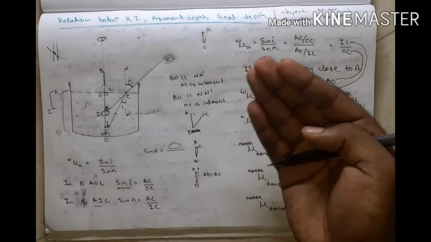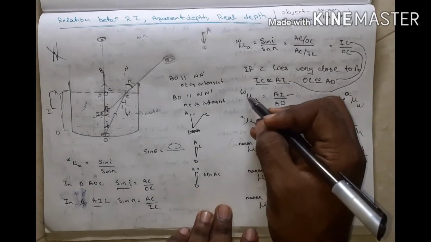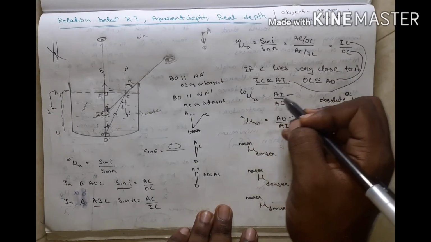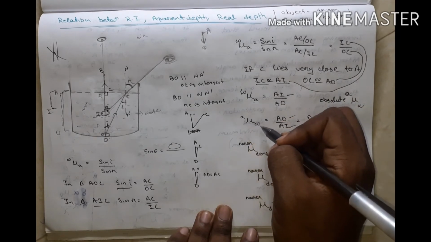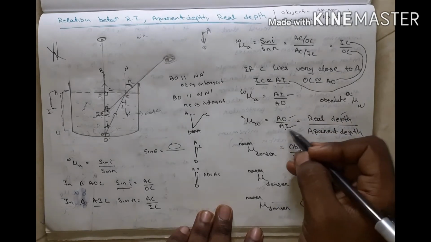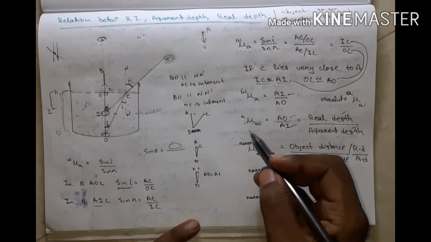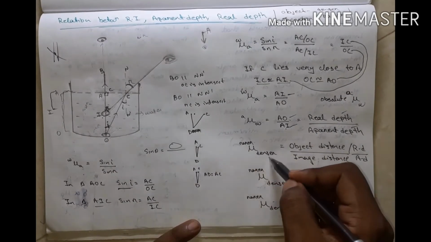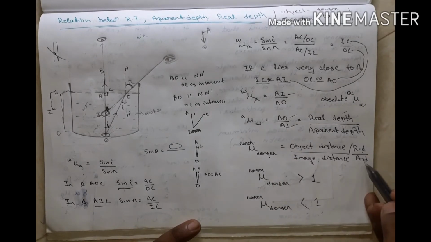So I inverted. If this is inverted, then the value is also inverted. If the refractive index from water to air is AI by AO, then the refractive index from air to water is what? AO by AI, where AO is real depth and AI is apparent depth. That means if light travels from a rarer medium to a denser medium, it is real depth by apparent depth.